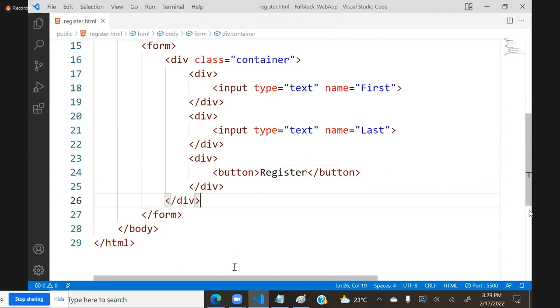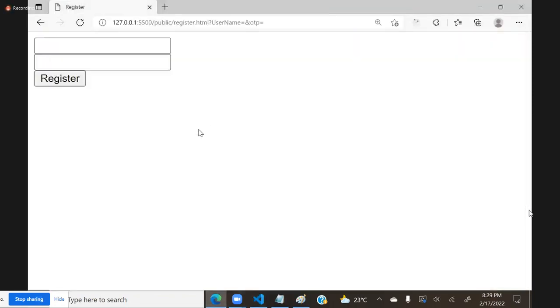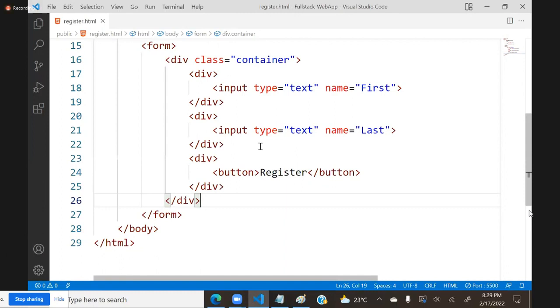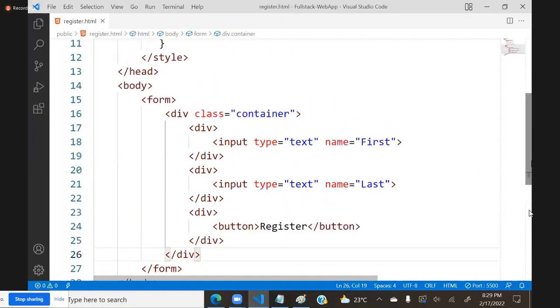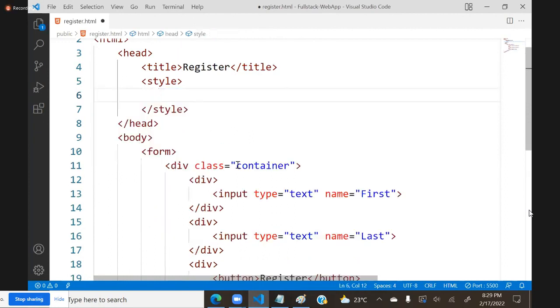Now what happens is, all are configured in this way. Now what is the first box, what is the second box, I will keep them side by side. Then in the style, we are simply configuring dot container.